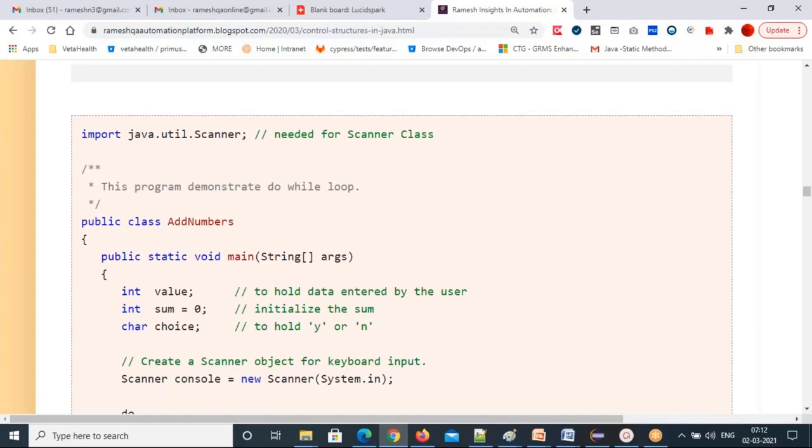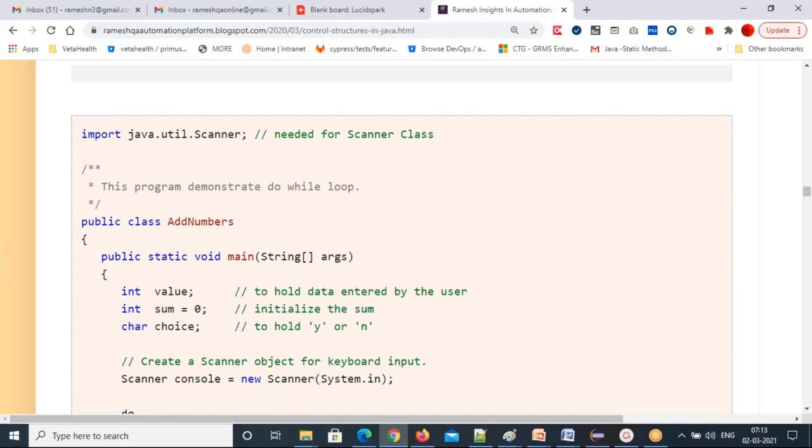So what will this program do? I want to add numbers until my choice is y, meaning yes; no means it will exit. If my choice is yes, you enter one more number and it will be added to the previous sum value. If yes, enter all the numbers, and whatever numbers you enter, all of them have to be summed up and the output given to you. And you are going to choose the condition. The condition is yes, that is true, and it is going to repeat one more time. You need to enter the number, your choice, whatever number you want to enter.